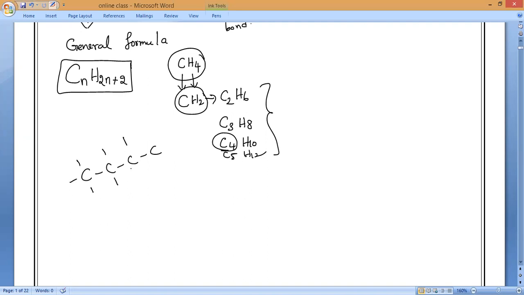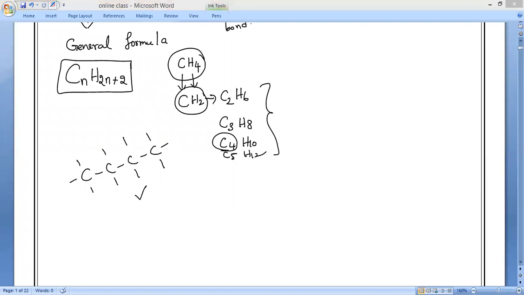Here 3, here 2, here 2, and here again 3. This is called a skeleton. We will study this when we write isomers, where we look at the possibilities: branched chain, straight chain and so on. When we write only carbons without filling the other valencies, we call it a skeleton.